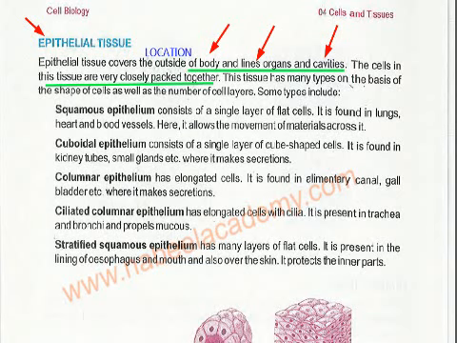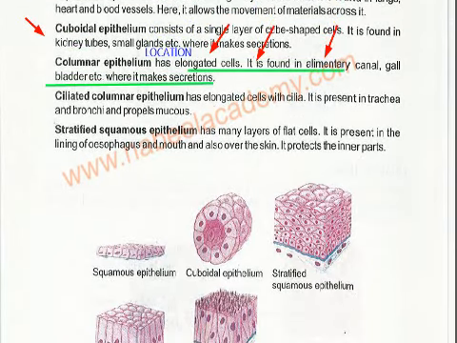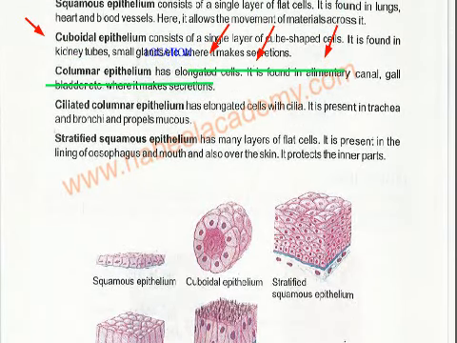The squamous epithelium consists of a single layer of flat cells. It is found in lungs, heart, and blood vessels. So if you see the pictures here, a single layer of flat cells, and it is found in the lungs. It means it is found in the organs, heart, and blood vessels.